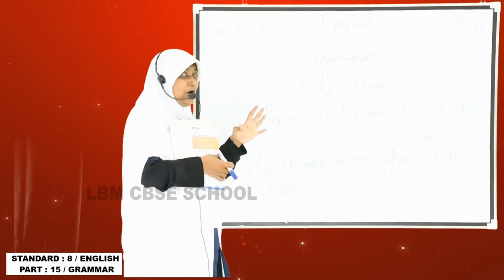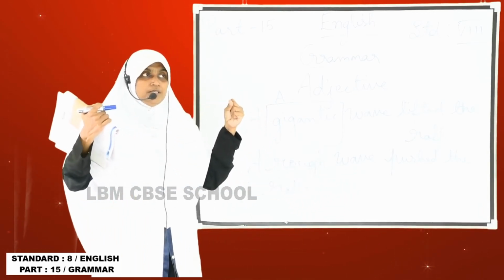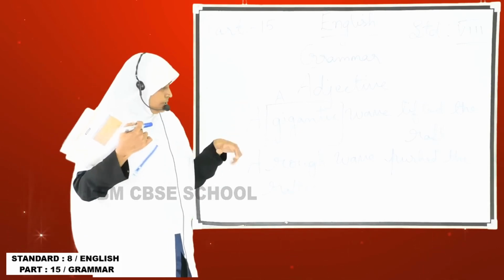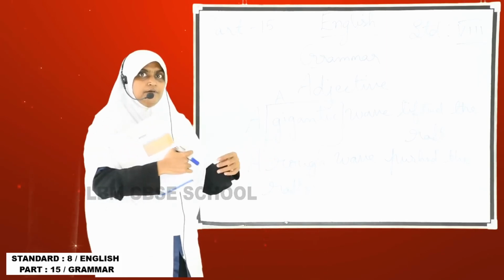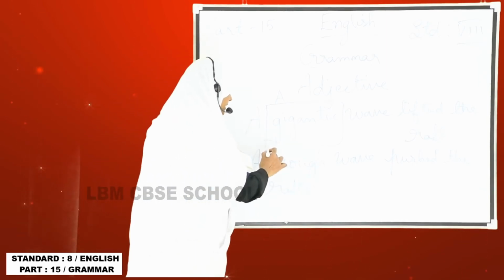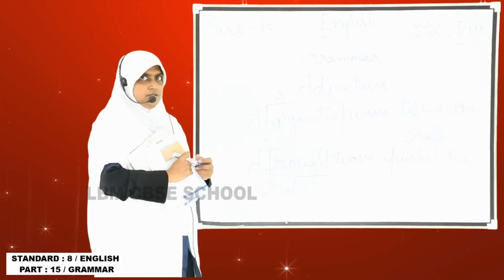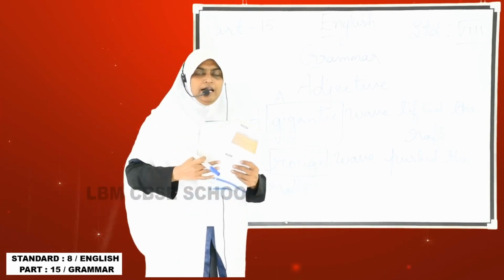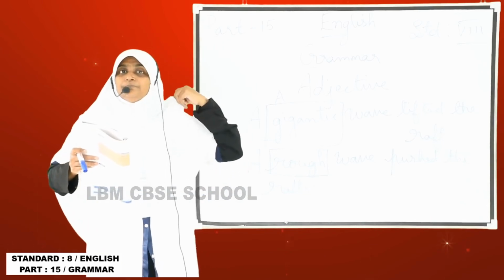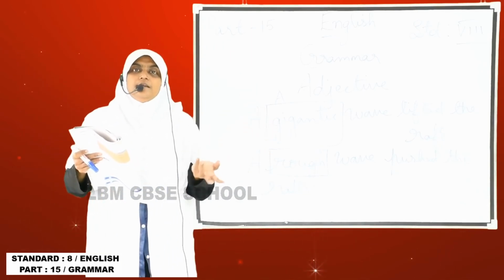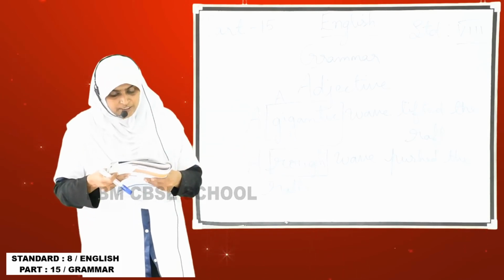And a rough wave is a strong and heavy wave. It describes the wave. So where is the adjective? Rough is the adjective. A rough wave pushed the rafts. It is pushing the rafts. So it is describing the noun. So wherever a word describes the noun, we call it an adjective.